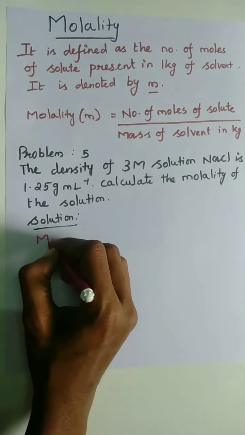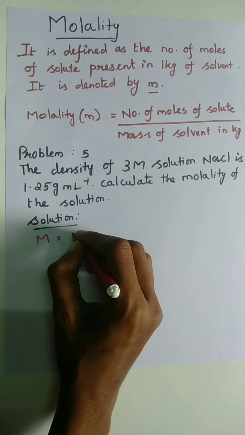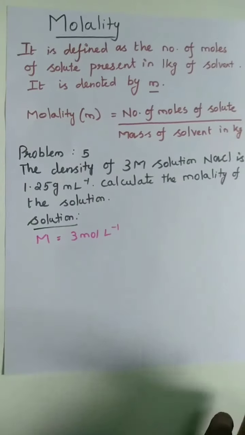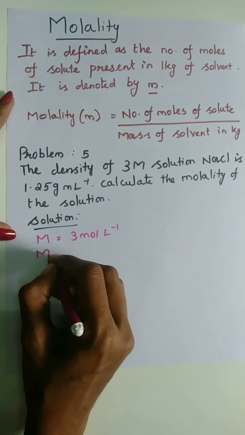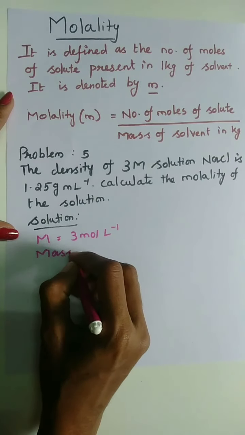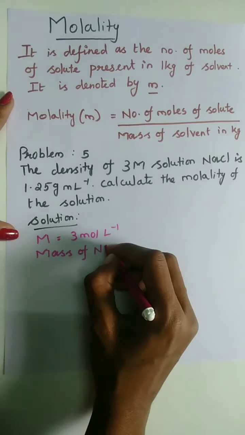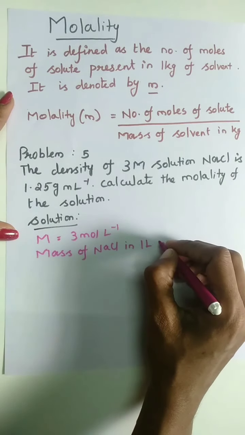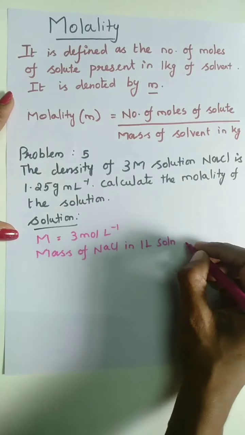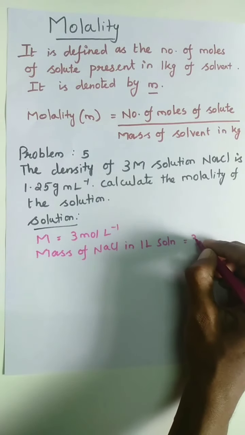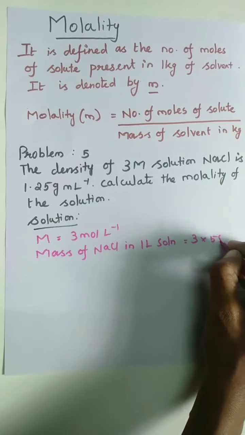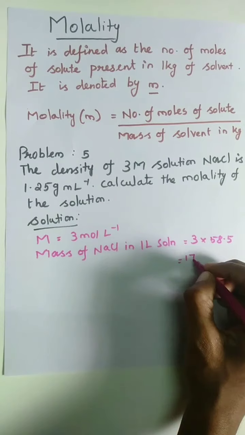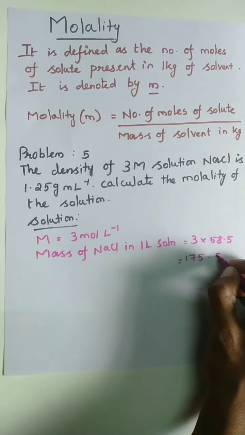So here molarity is 3 mole per liter. Mass of sodium chloride in 1 liter of solution is equal to 3 multiply 58.5, which is equal to 175.5 gram.